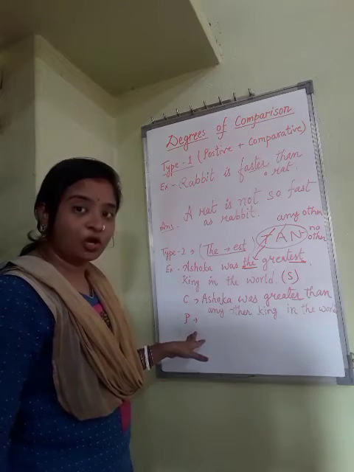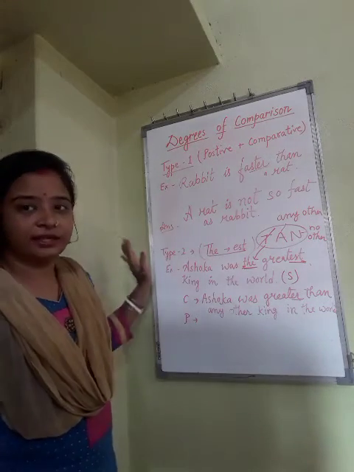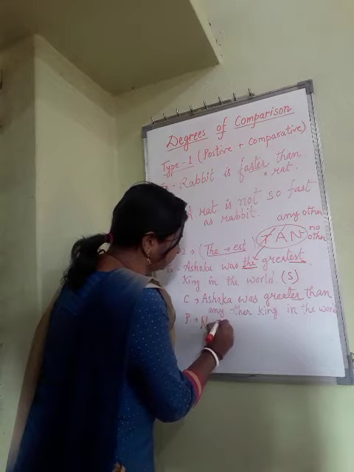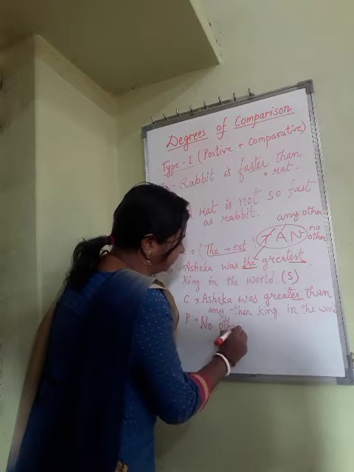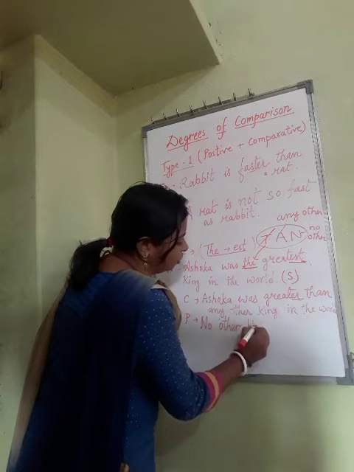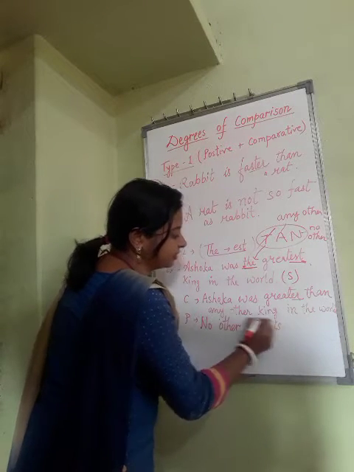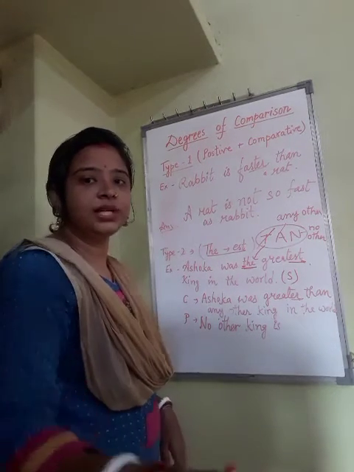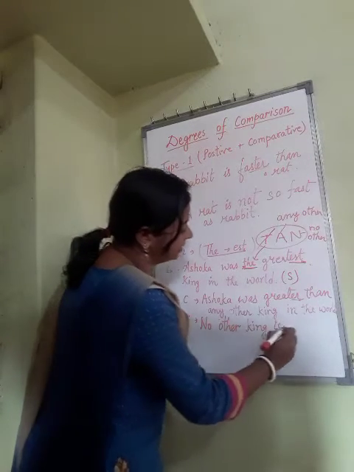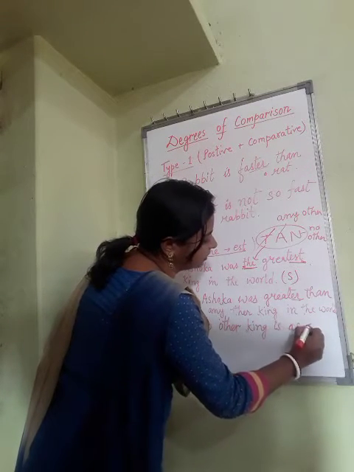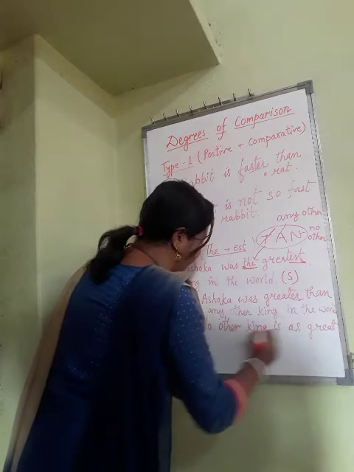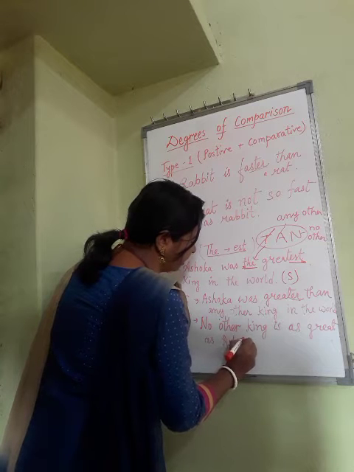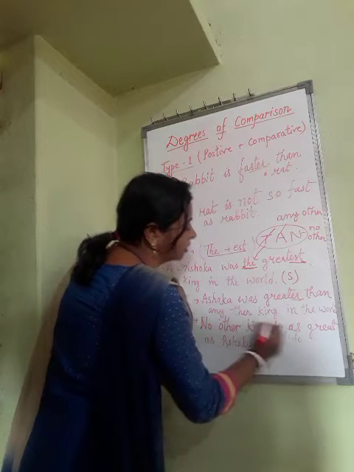Now coming to positive degree, we will start from no other. Remember this. No other king is as great as Ashoka, or so good, so great also you can write.